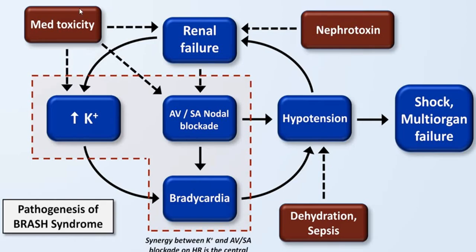Same thing explained here. Drugs, either drugs producing toxicity or there is an increased level of drug because of renal failure. So because of drugs you get hyperkalemia, and because of drugs you can get renal failure. So renal failure can be because of drugs or because of nephrotoxic drugs. And once the person develops a renal failure, hyperkalemia can be produced.